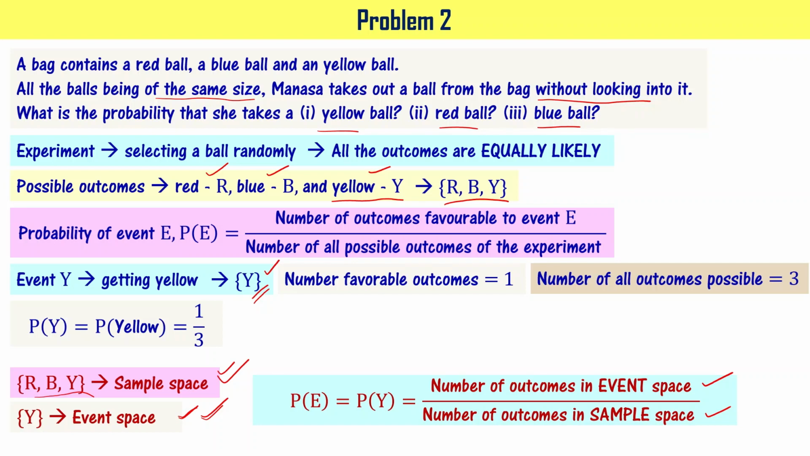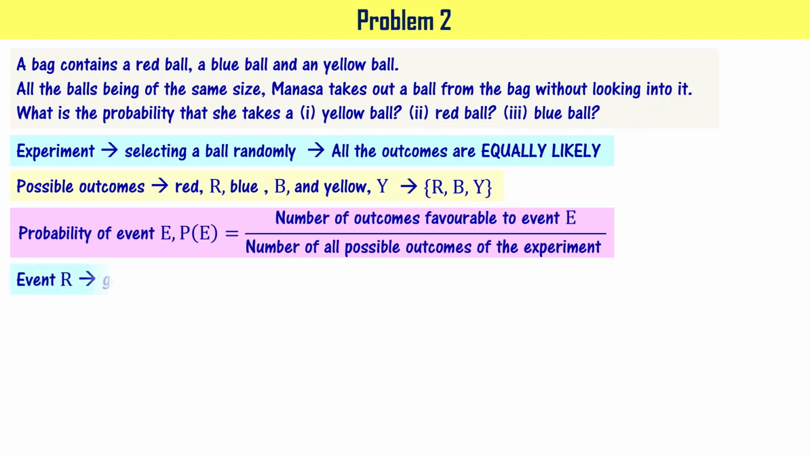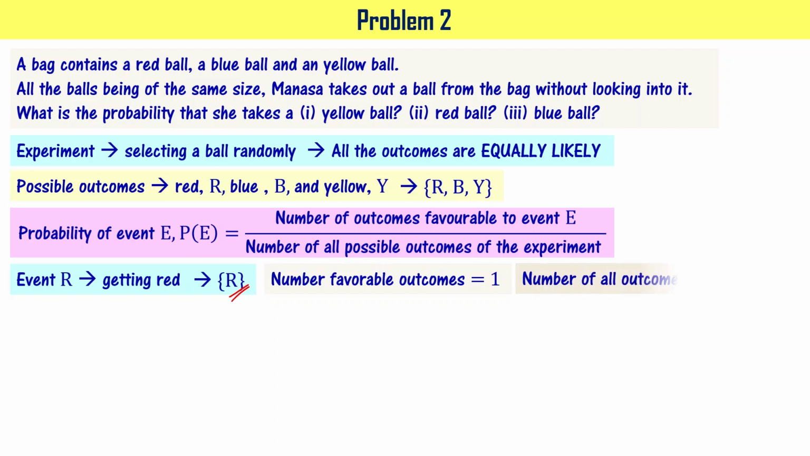Let's now find the probability of getting the red color ball. Getting the red color ball is called event R. So it has only one outcome possible, that is R. So I can say that number of favorable outcomes is 1. We have already seen number of all possible outcomes is 3, right? So probability of getting red color ball is 1 by 3.